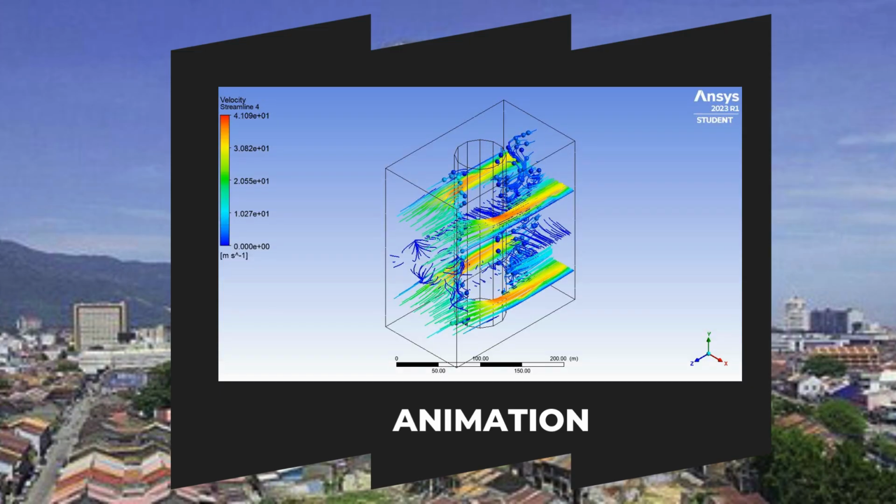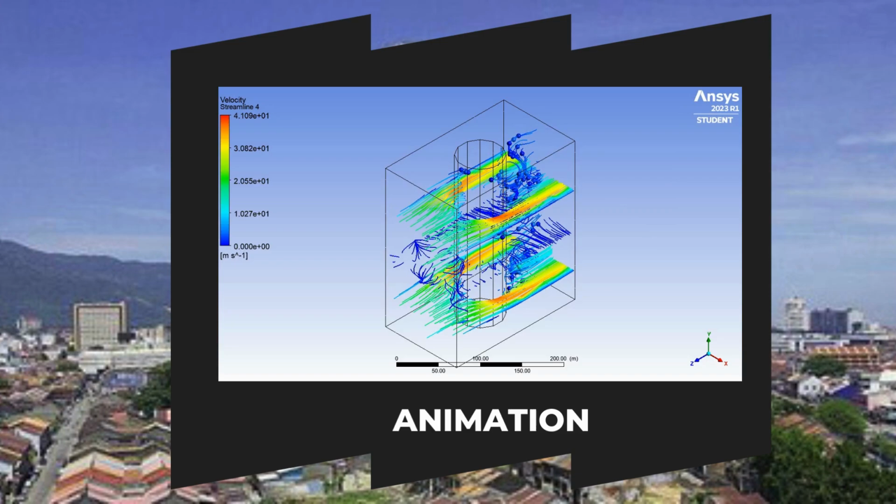The animation shows the velocity streamlines in yield condition, which is 18.9 meters per second. We can observe that the streamlines align themselves with the direction of the wind, emphasizing the strong and dominant flow direction. Additionally, the streamlines may exhibit patterns such as vortices or areas of high and low velocity.